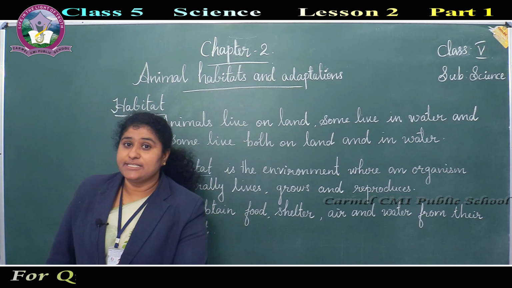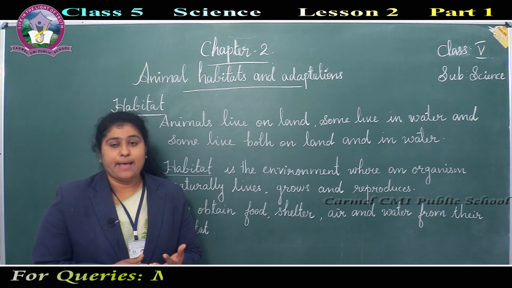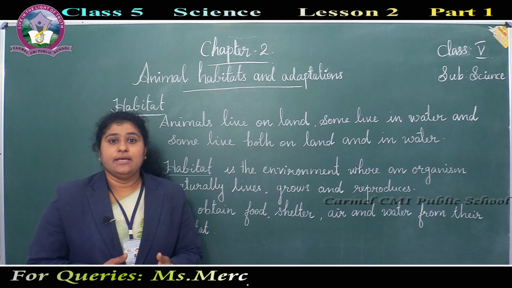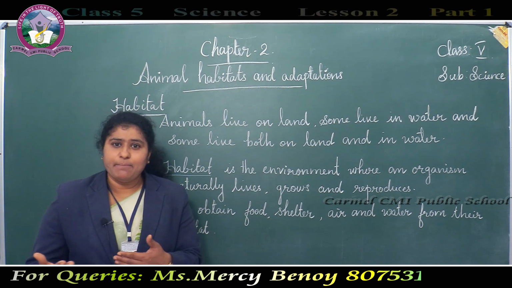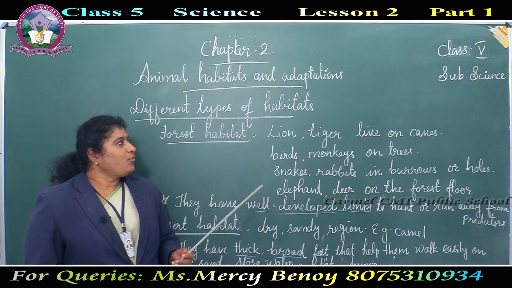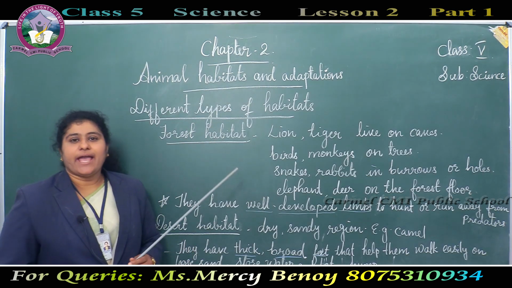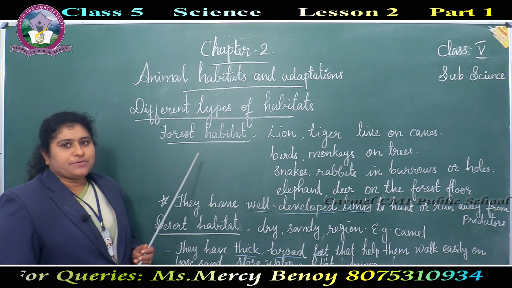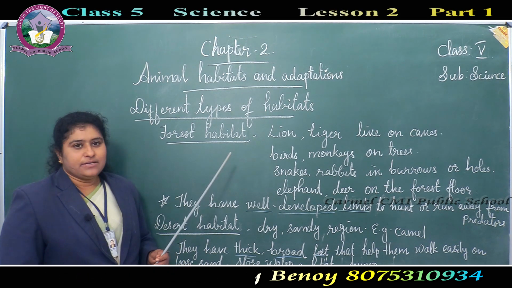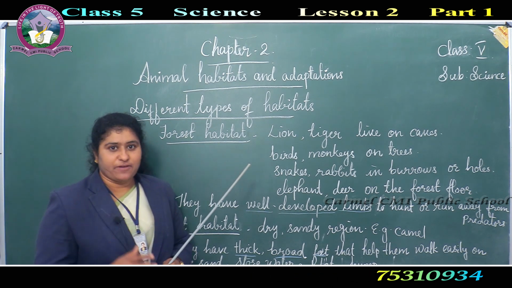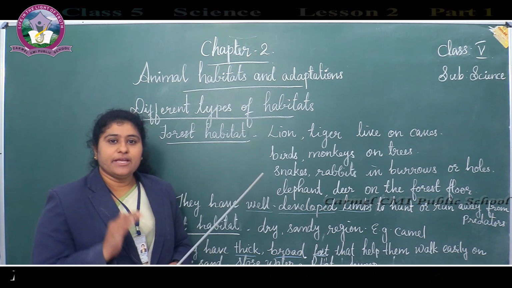Different types of habitats are there in our nature: forest habitat, desert habitat, polar region, freshwater habitat. These are different examples of habitat. Now, we can learn different types of habitats. First one, forest habitat. In the forest area, we can see different types of animals. Varieties of animals are living in the forest.